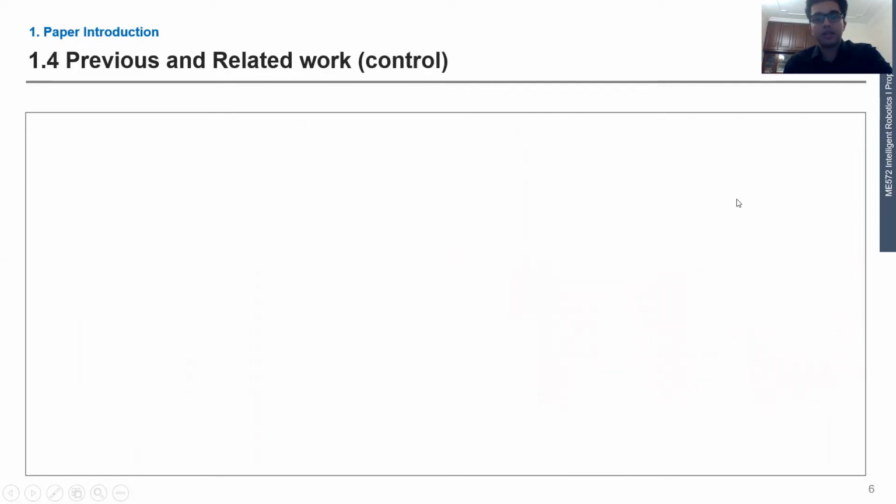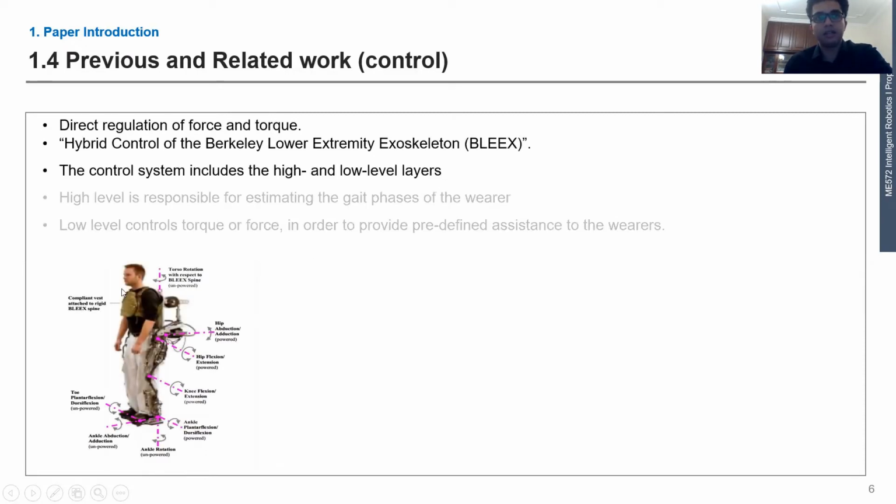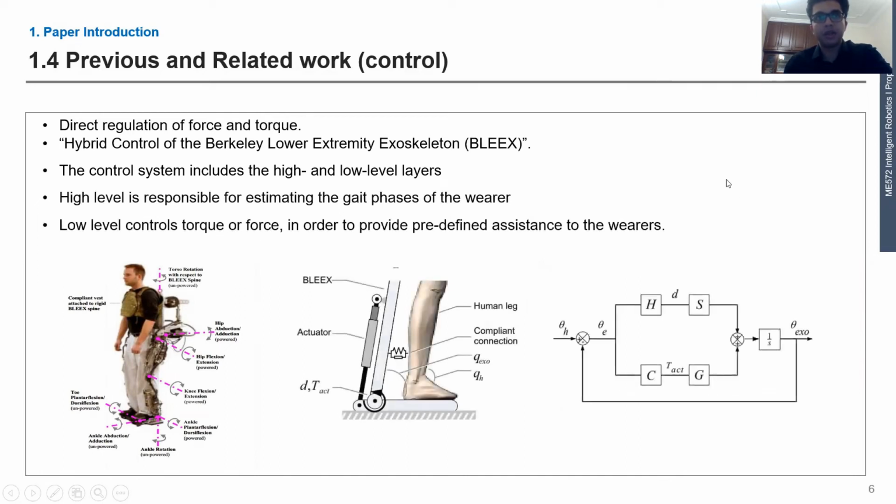Basically, there are three control methods if we talk about controlling the hip exoskeletons that utilize automatic pedalization. The first one is the regulation of force and torque. This one was utilized in the Bleex. The control system used has two layers, high level and low level. The high level estimates the gait phases and the low level controls the torque. So basically, this is how the regulation of proportional torque is utilized.